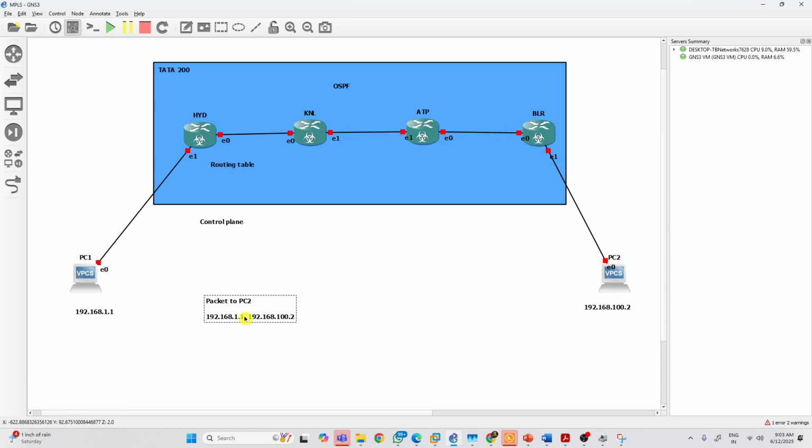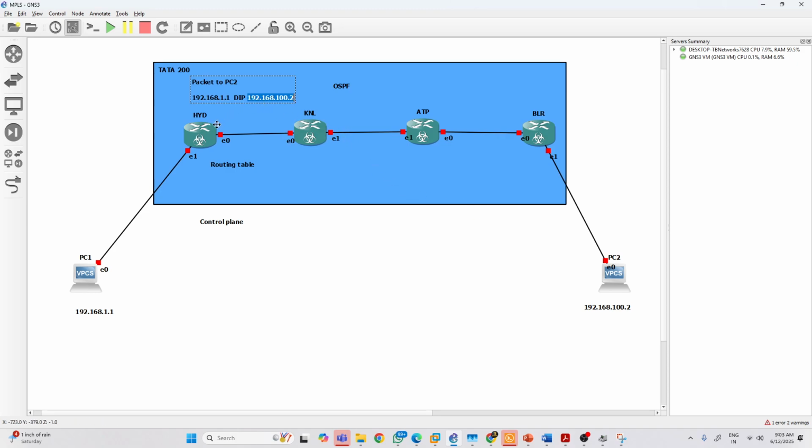What is the destination IP here? The destination IP is this, right? The packet will arrive on the Hyderabad router, and this router will check its routing table: do I have a route to reach this destination or not? You know this, the data plane. I'm talking about the data plane now. The control plane builds the routing tables after dealing with routing protocols. Now the packet is flowing, and this packet processing is called the data plane.